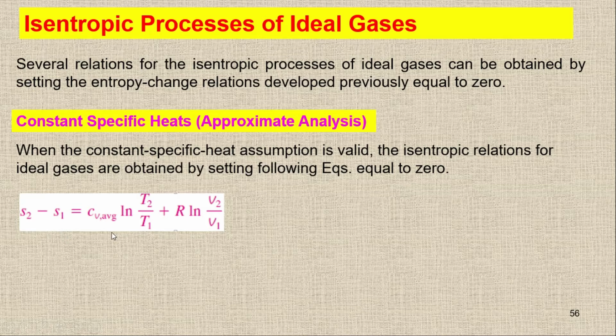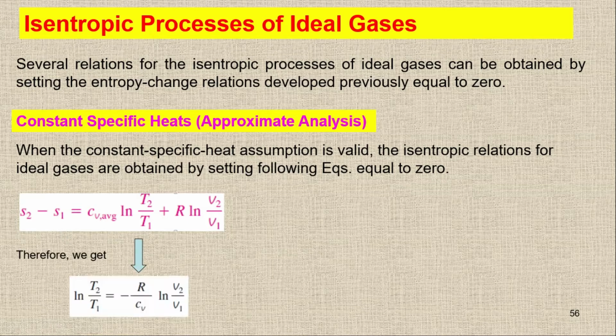Then I am just shifting this term to the other side, so the plus becomes minus, and then I am going to divide by Cv, so it becomes ln T2/T1 equal to minus R upon Cv ln V2/V1.